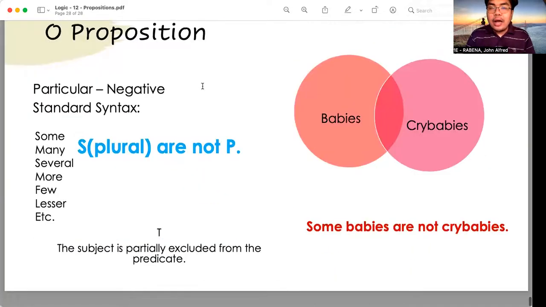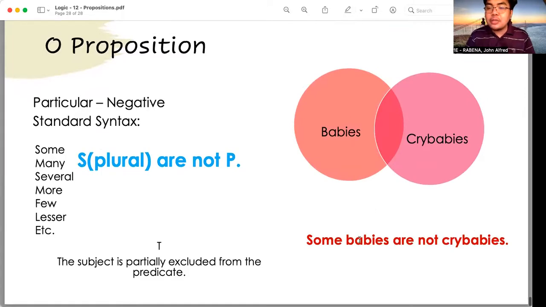An example in the PowerPoint is as follows: some babies are not crybabies. In this sentence, what is the subject? The subject is some babies. What is the predicate? The predicate is crybabies. What is the linking verb or the copula? The copula is "are not".